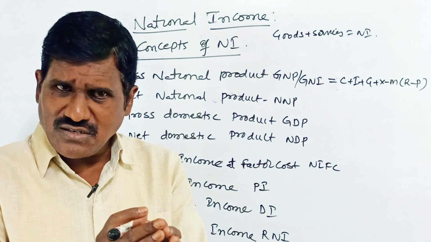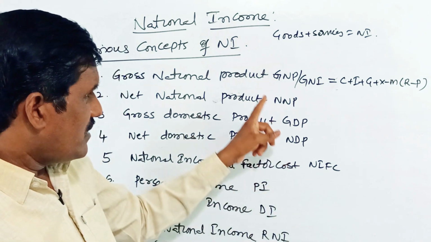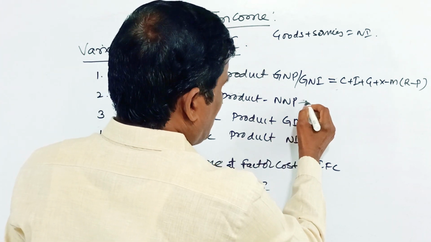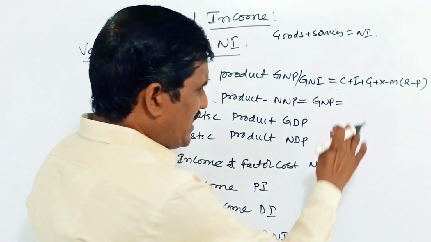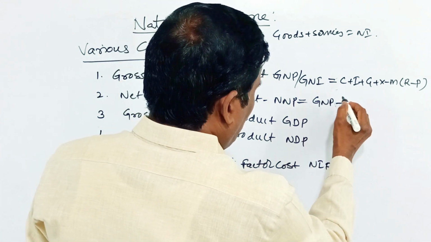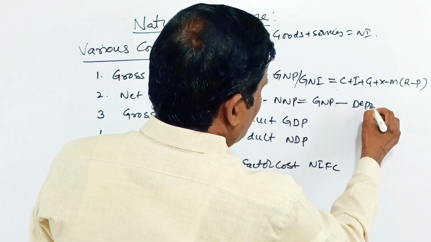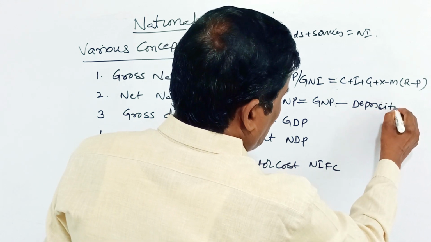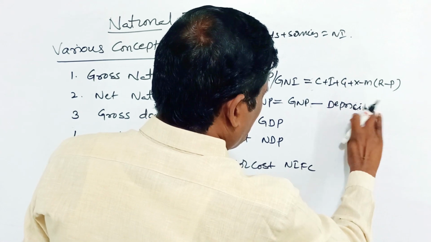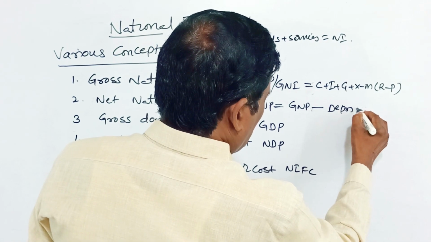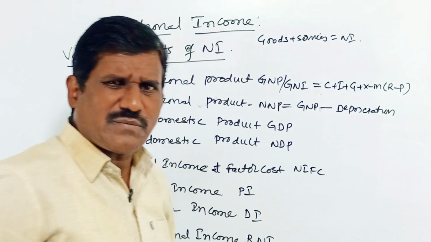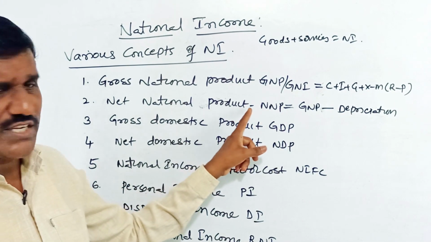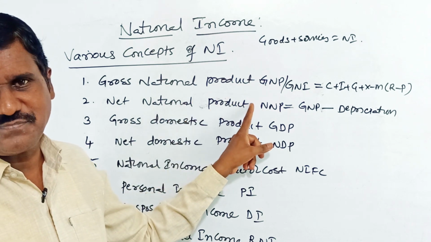So the depreciation of the capital is deducted from the GNP, and we get the NNP. That is, NNP equals GNP minus depreciation.